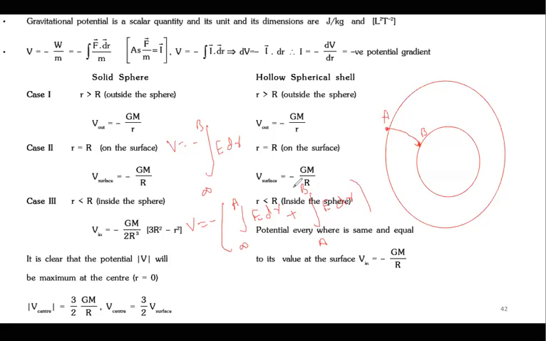I'll write E1 and E2. E1 is simply GM by R square, but E2 is GMr by R cube. So the formulas of E1 and E2 are not the same.